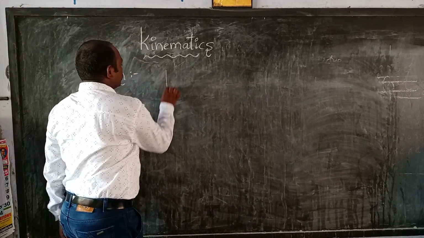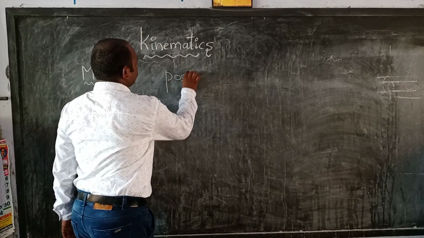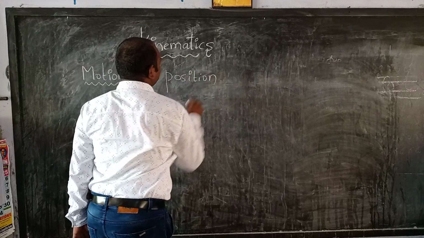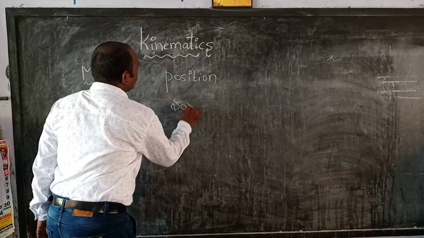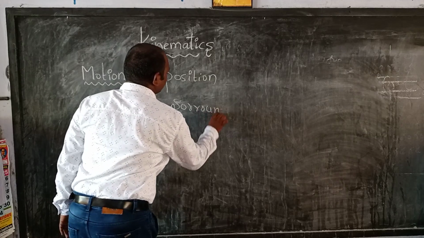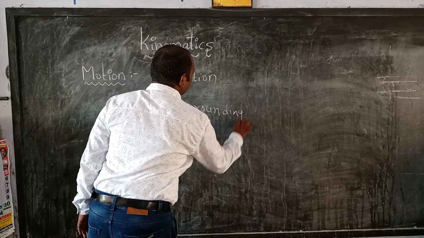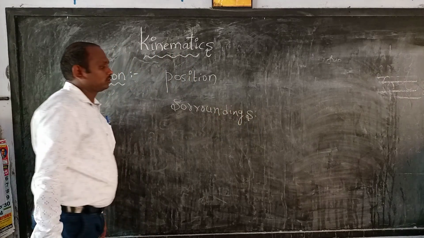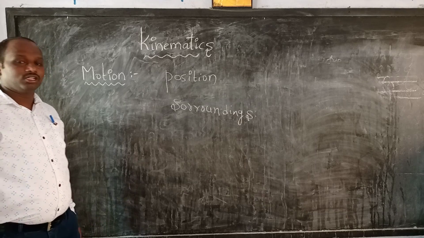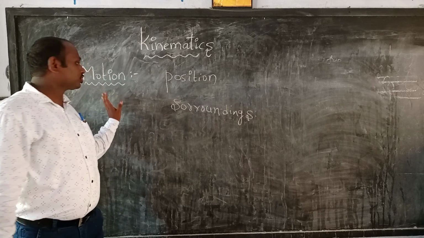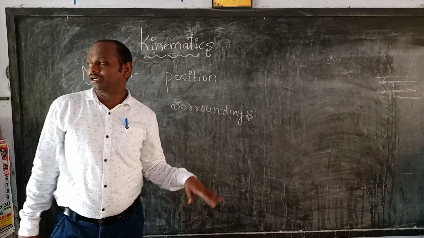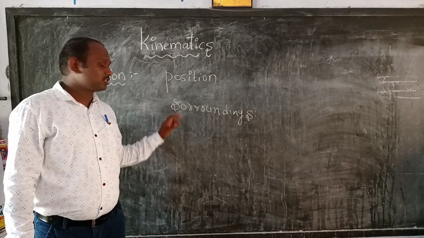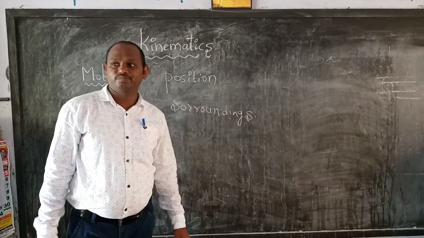First one is the position. Next one is the surroundings. In this definition, two terms are very important: first one is the position, second one is the surroundings.